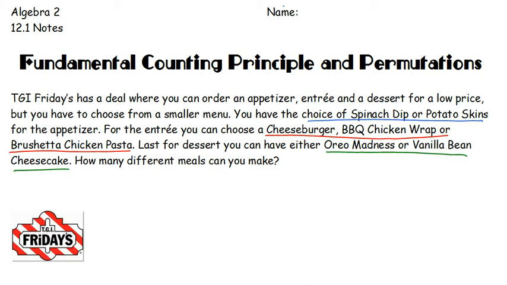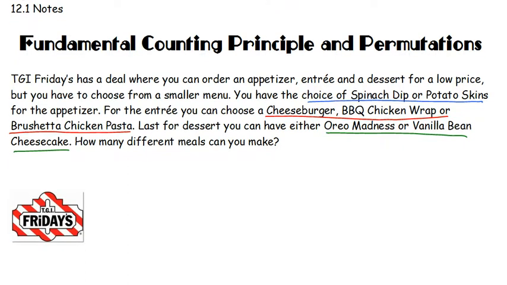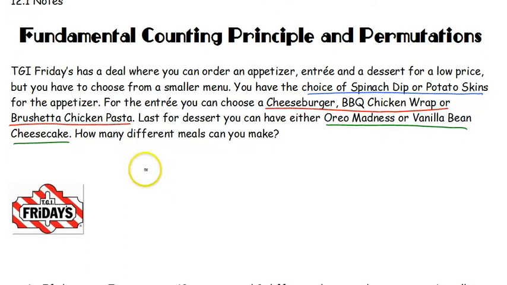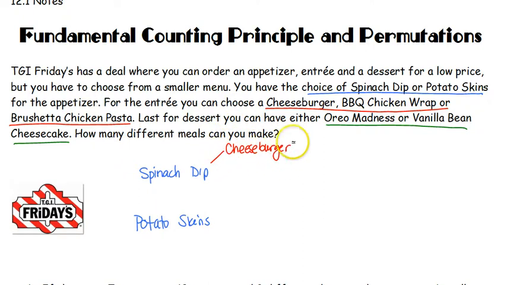So if you were to go back to Fridays every single Friday, you don't want to eat the same meal every single week. So we start off with our two options of the appetizer. We've either got spinach dip, or you can choose potato skins. From there, we have the same three options for our entree. We could have a cheeseburger, barbecue chicken wrap, or you could have the bruschetta chicken pasta.